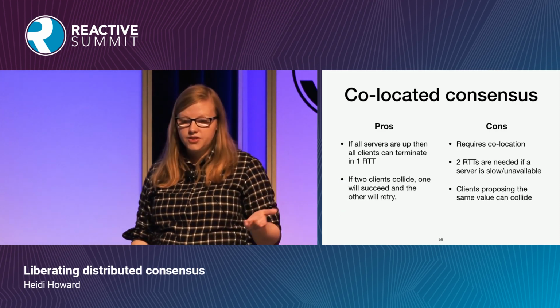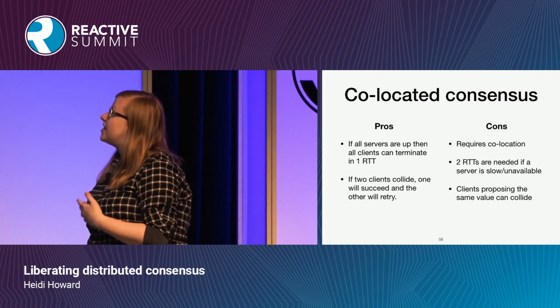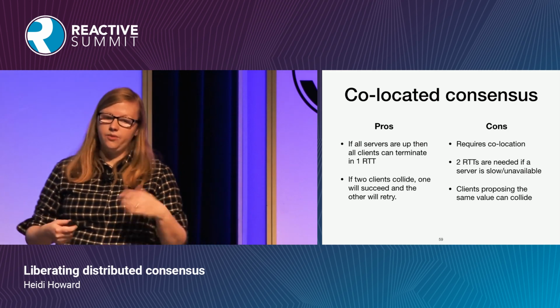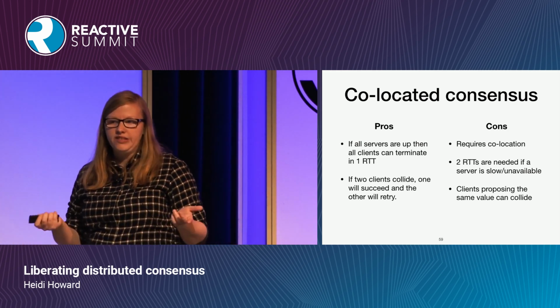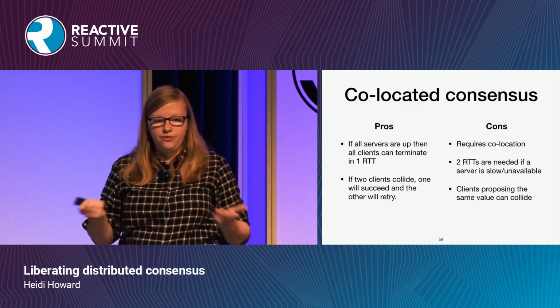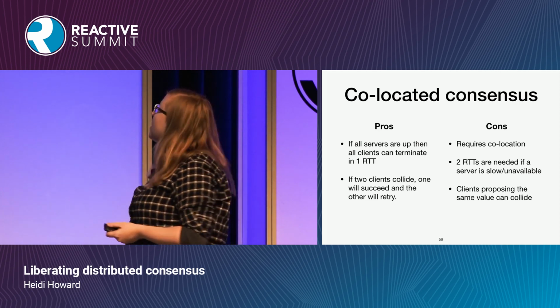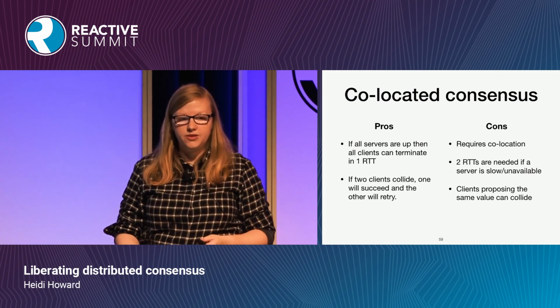So the advantages of such an approach is that, as I said, you can get 1 round trip, and if 2 clients collide, one of them will succeed and one of them will fail. This does, however, require co-location, although it seems like a lot of systems currently use co-location anyway, so I don't think this is a huge restriction. And 2 round trips are needed if one of the servers is slow or unresponsive.